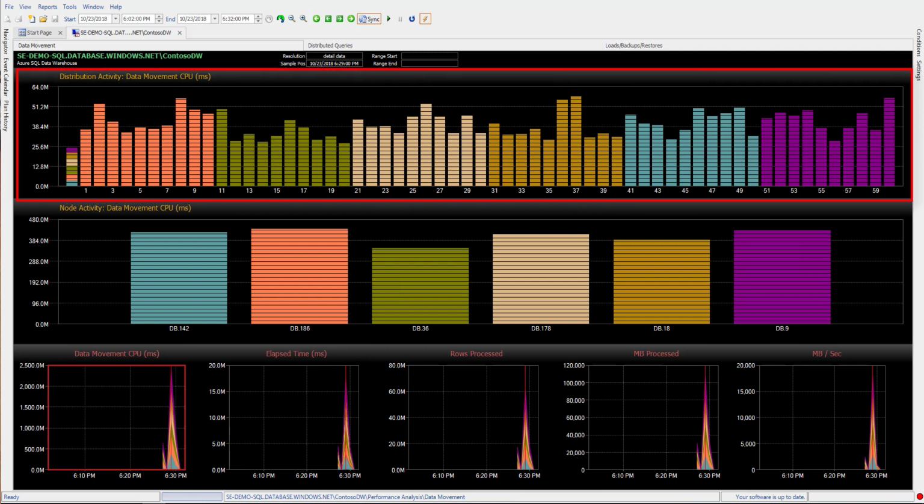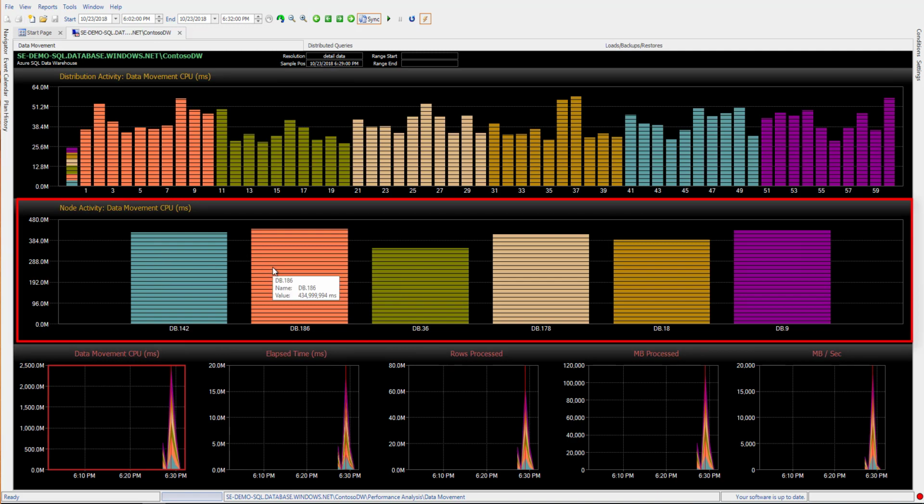The distribution activity shows the distributions per node and can pinpoint unbalanced activity. In this data warehouse, there are 60 distributions. The non-numbered column at the beginning is the control node. For T-SQL queries against a SQL data warehouse, the control node transforms them into queries that run against each distribution in parallel. The middle row shows each of the compute nodes.